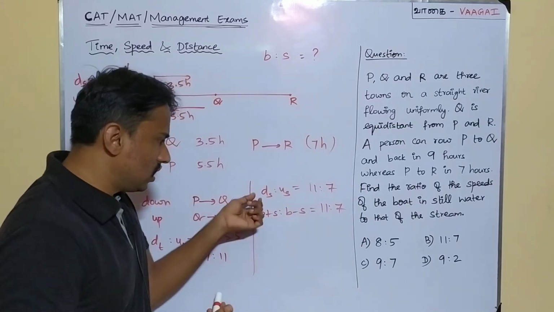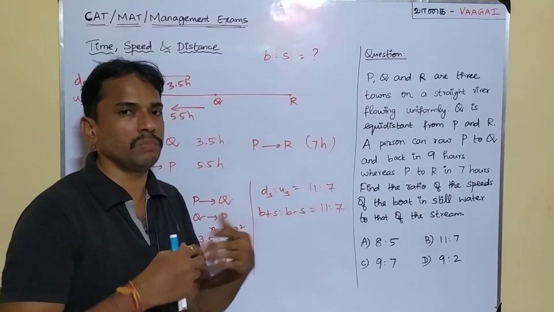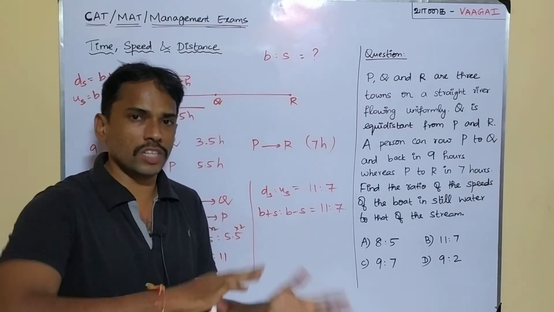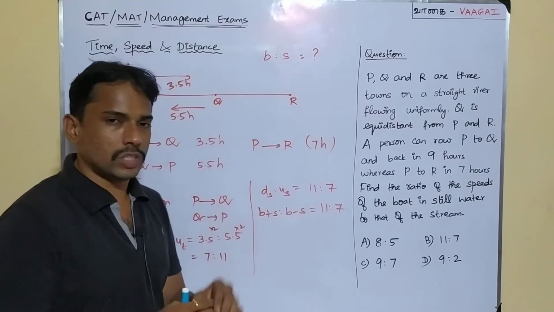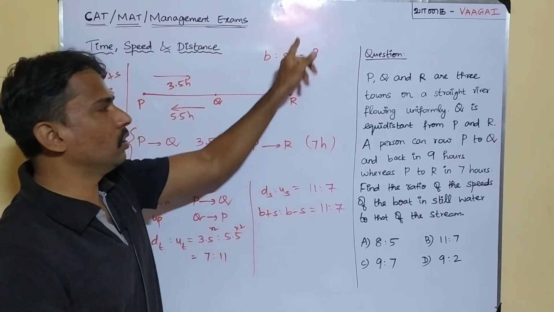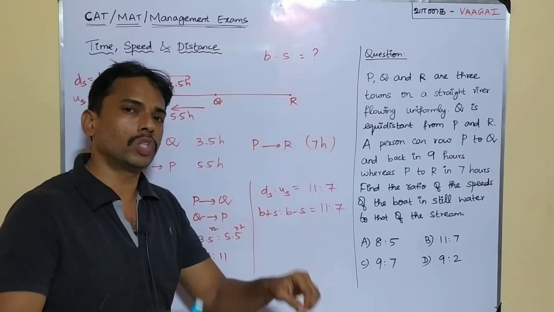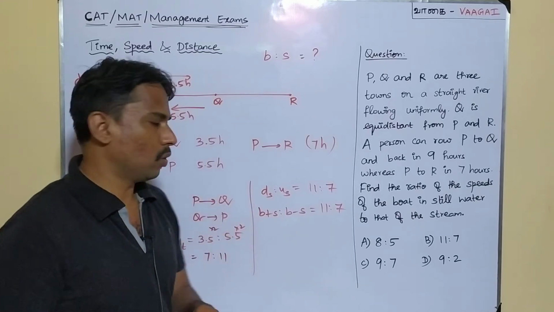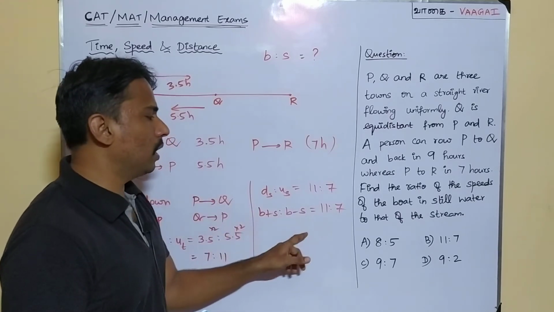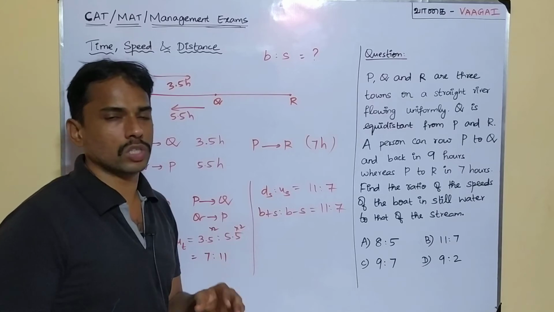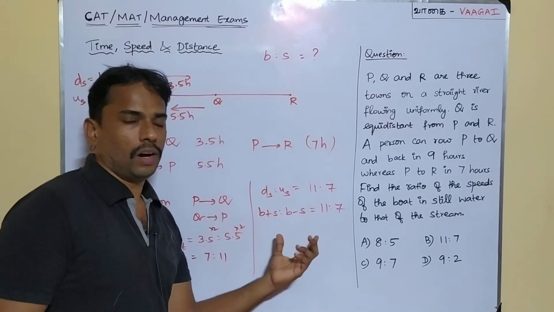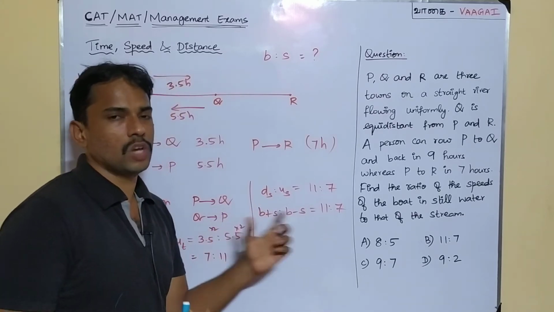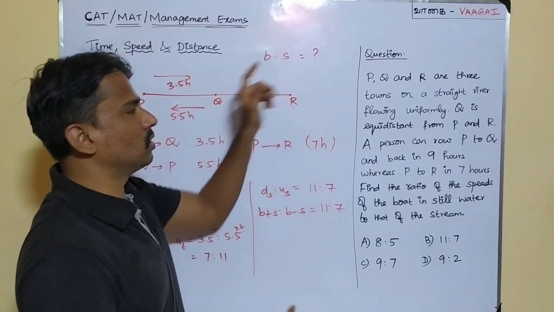Okay, so I've just changed these terms, I mean downstream speed and upstream speed, in terms of B and S. Why? Because this is what we want in the question. So in terms of those two terms, I'm just turning my expression. B plus S is to B minus S is what we are getting to be 11:7. From this equation, we can easily get what this ratio is, right?